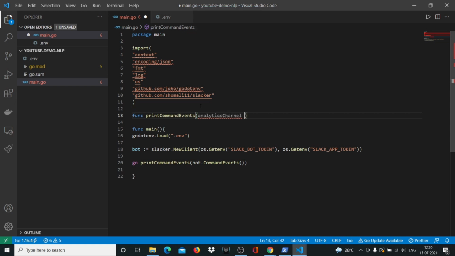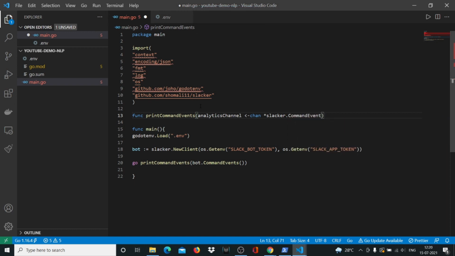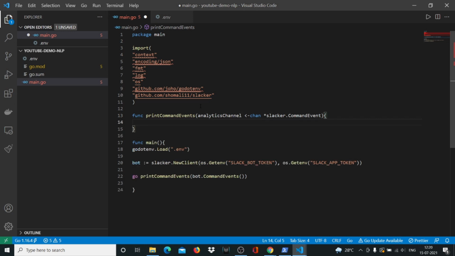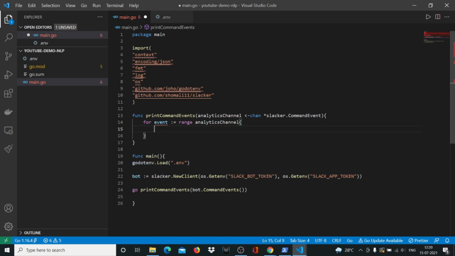So in one of the previous videos, I've already explained the inner dynamics of this function. Basically, you're passing the command event channel here, and you'll say for event, we'll just range over this analytics channel, and we'll print the timestamp of the command itself, the parameters that it received, and the event name.